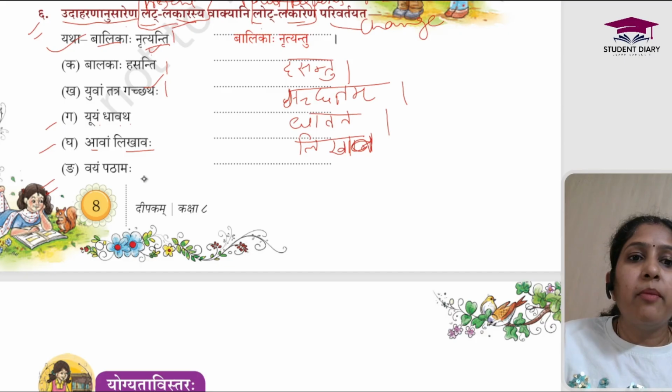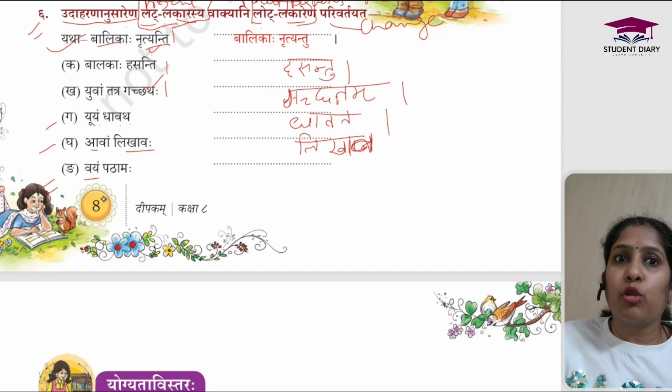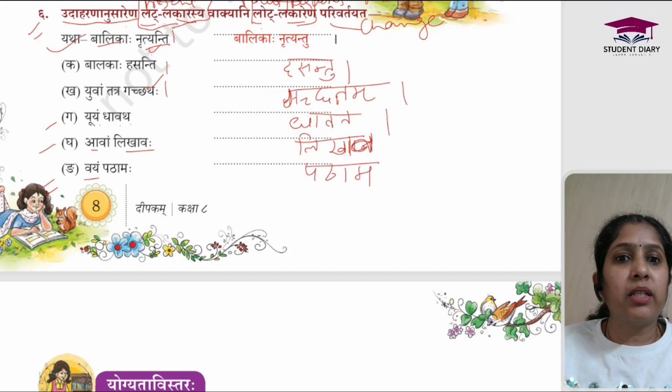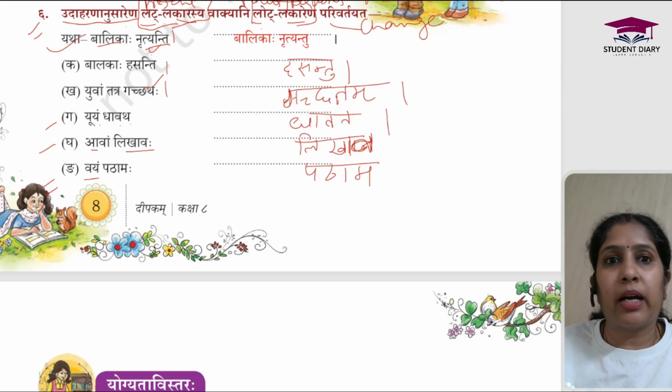Next one. Vayam Pathamah. Vayam is we all, which is Uttam Purush Bahuvachan. So Pathamah will become Patham. Right? I hope everyone has understood. It goes like if you see for Pat Dhatu, it goes like Patatu, Patatam, Patantu, Pat, Patatam, Patat, Pathani, Pathav, Patham. Right?